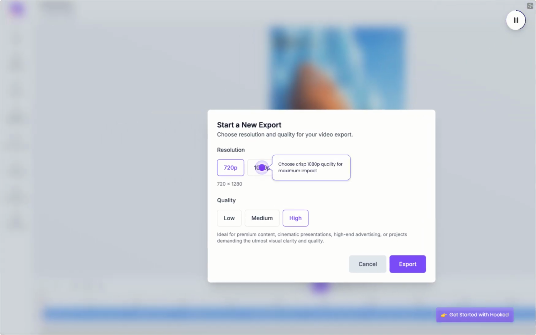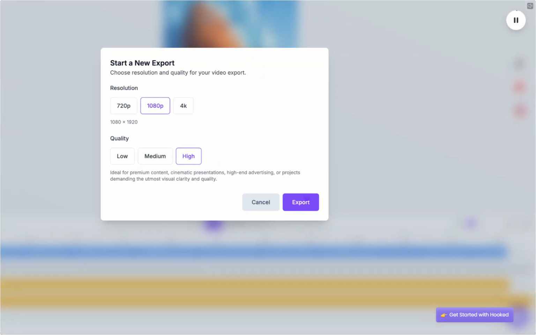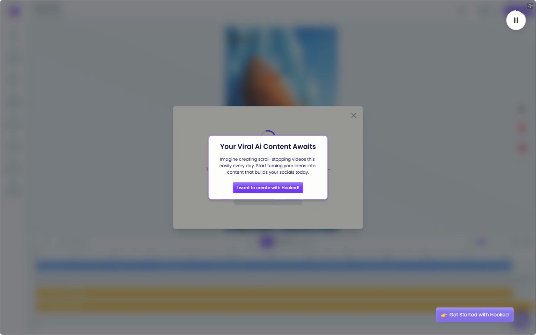Choose crisp 1080p quality for maximum impact. Download and start capturing views immediately. Your viral Free Fire content awaits.